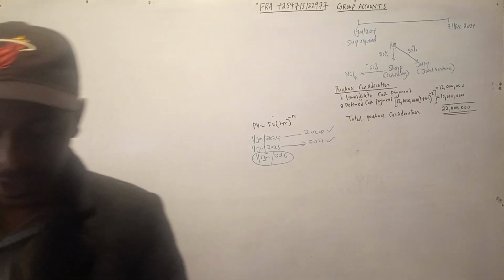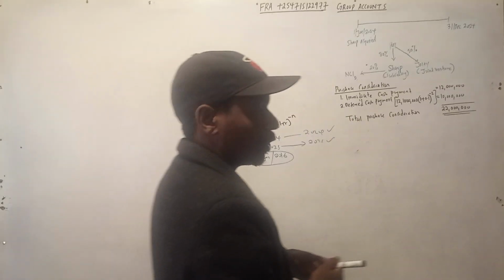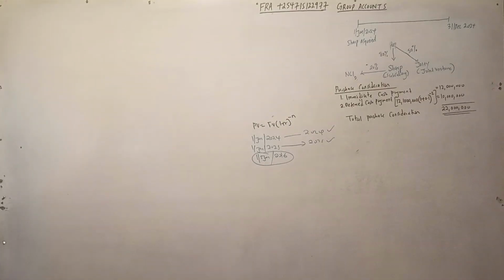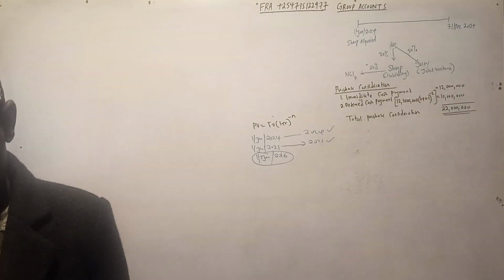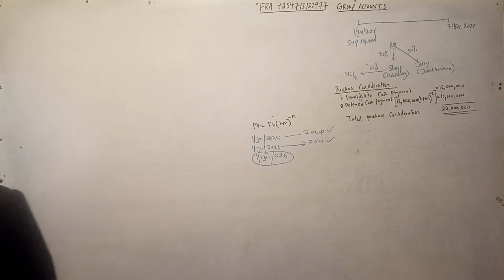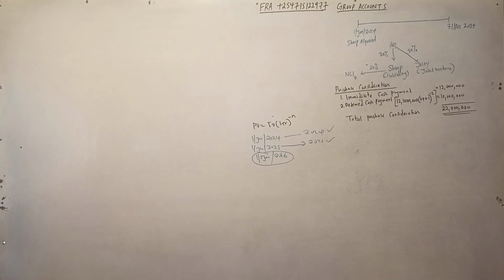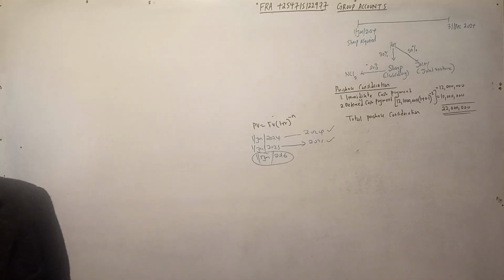Remember our figures are in thousands, so we shall convert this one. While we're doing our working, we shall convert that 22 million cash consideration into thousands. Now that's the work that we were required in the first and second paragraph, nothing more, nothing less. So we can go to additional information number 1.